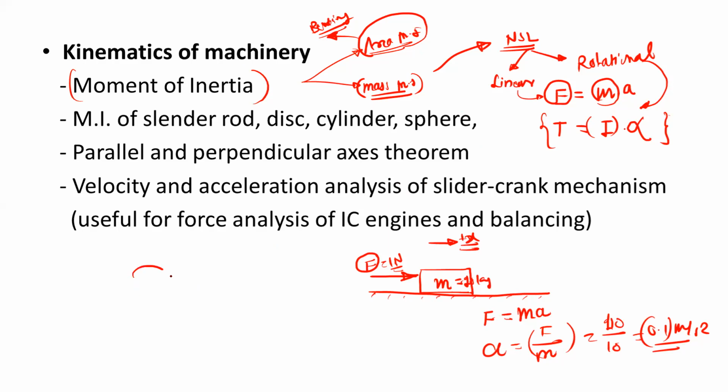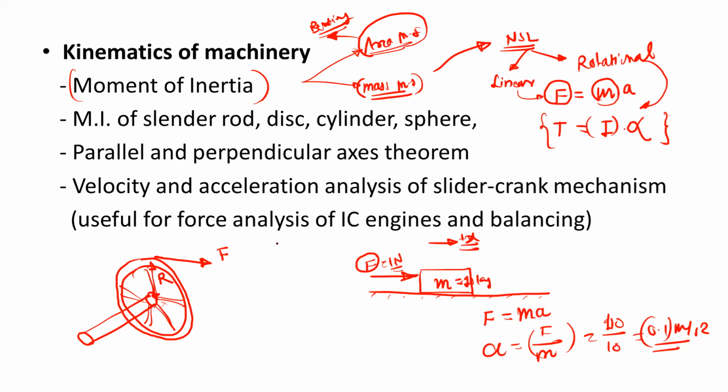Suppose you have one wheel, and it is mounted on one shaft. And we apply one tangential force, which is F. And it has a radius, let us take this capital R. So how much angular acceleration will be developed in this wheel?